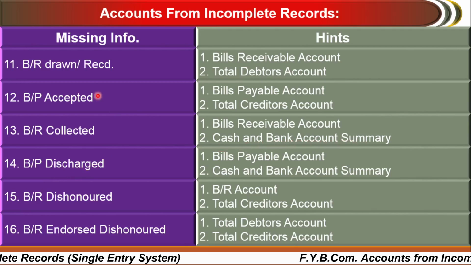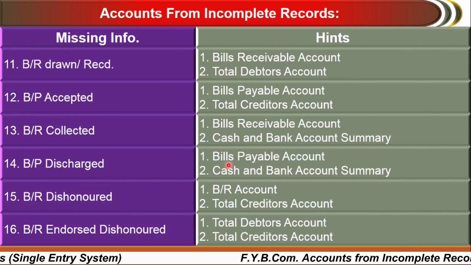Bills payable discharge. Here you accept the bills for a third party. That means you are payable for a particular amount. Here, if you paid that amount, that is discharge of bills payable. So it may be calculated through the bills payable account as well as the cash and bank account summary.